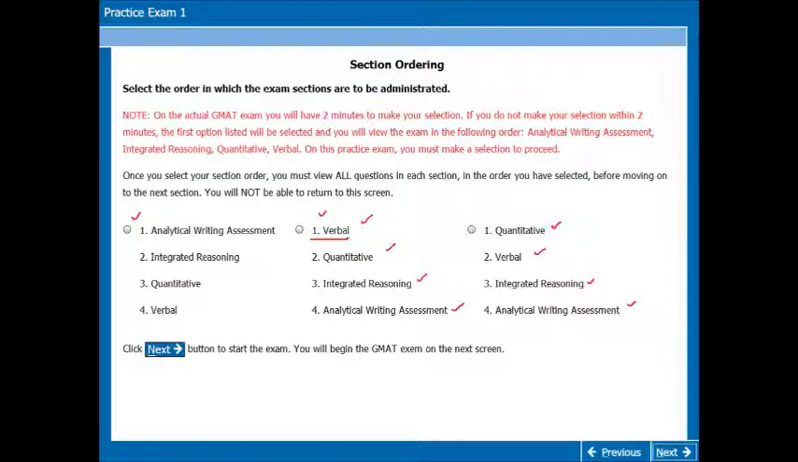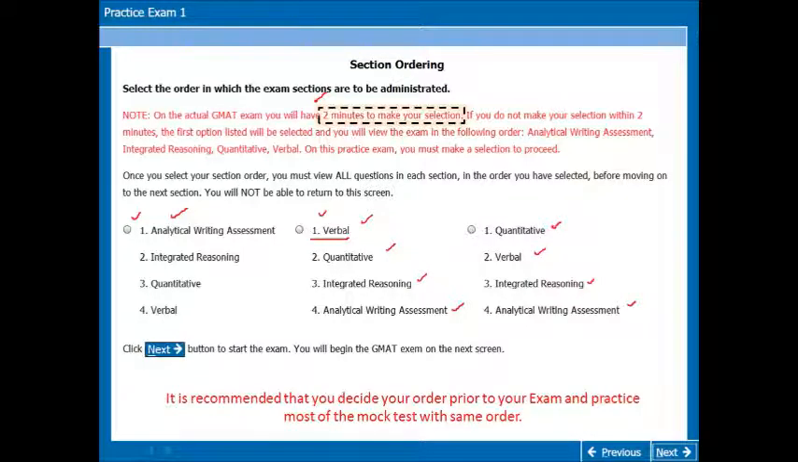One thing which you should notice is that GMAT only provides you 2 minutes to make your selection. So you should be very sure before the exam which section you're going to take first, second or third. If you do not choose any option, automatically you will be given the first option, that is AWA, IR, then Quant and then Verbal. So it is recommended that you decide your order prior to your exam and practice most of the mock tests with the same order.